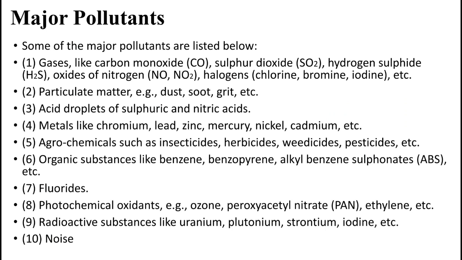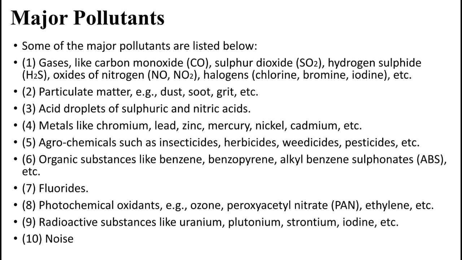Then the major categories of pollutants. One is gases like carbon monoxide, carbon dioxide, hydrogen sulfide, oxides of nitrogen, halogens like chlorine, bromine, iodine. Then particulate matter in the air like dust, soot, grit. Then acid droplets, mainly which create acid rain, which are sulfuric acid, nitric acid. Then heavy metals like chromium, lead, zinc, mercury, nickel, cadmium. Generally they are present in small amounts in the soil, but when the amount of these heavy metals increases in the soil, they create pollution.